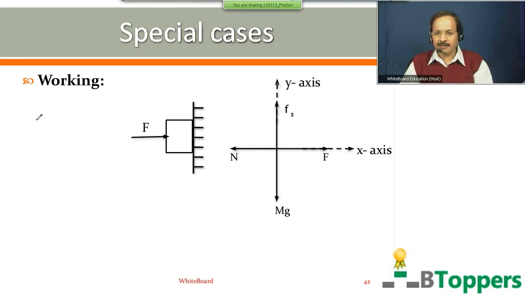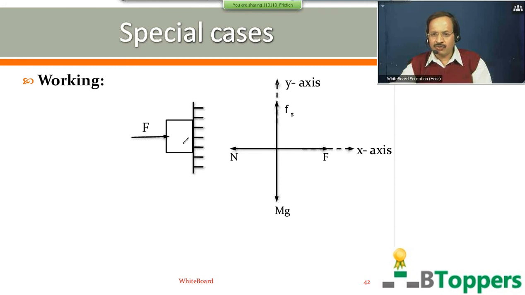So in the figure you are shown the free body diagram for the block on the right side. Capital F is the magnitude of the horizontal force applied on the block by an external agent with which the block is pressed against the vertical wall. Capital N represents the magnitude of the normal reaction force on block by surface of the wall which acts towards left side, that is perpendicular to surface of the wall and directed away from the wall. Weight mg of the block acts vertically downwards, which is the gravitational force on the block by the earth.